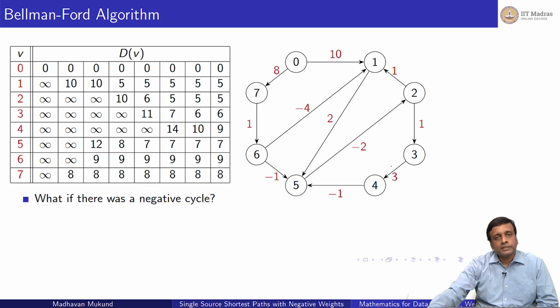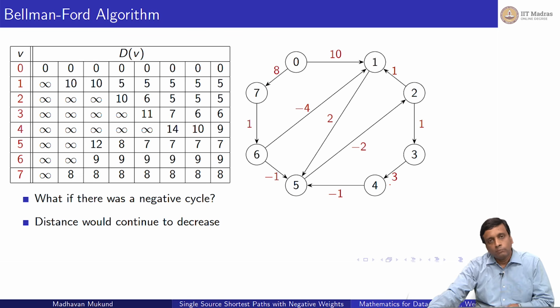So what would happen if there was a negative cycle? Well, the paths would not stabilize, right? There would be a way to take a path longer than n minus 1 edges, go beyond that and go around a cycle and get still shorter, right? So if I iterate this one more time and the distances decrease, right, then I know that there is something wrong. So this is one way.